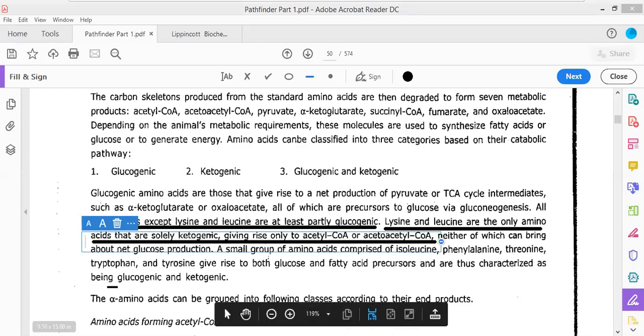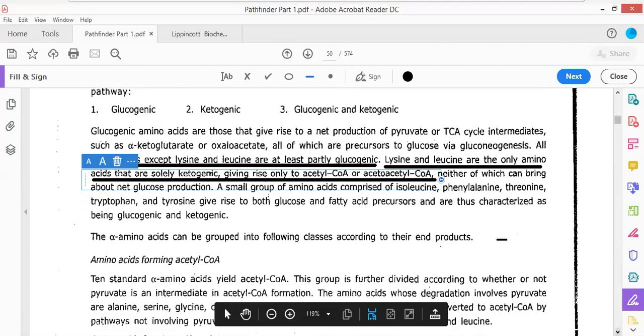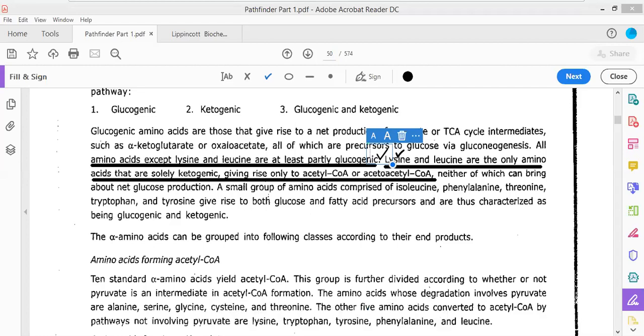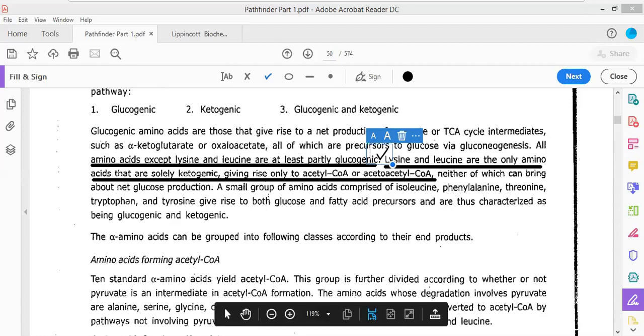So those were referred to as the ketogenic amino acids and the others were referred to as the glucogenic amino acids. Now, this question has been asked two to three times. The question was very simple: which are the two amino acids that are solely ketogenic in nature? Those two amino acids are lysine and leucine.